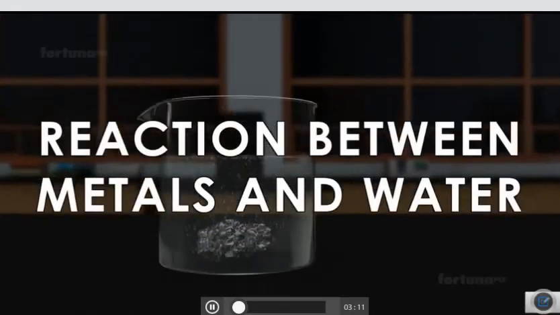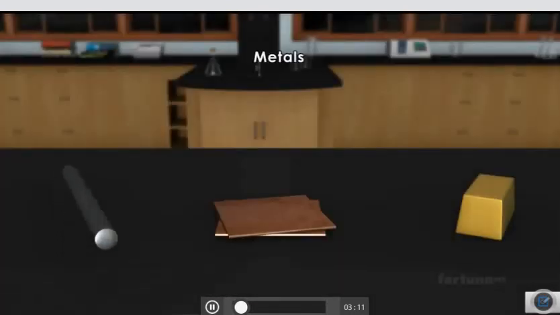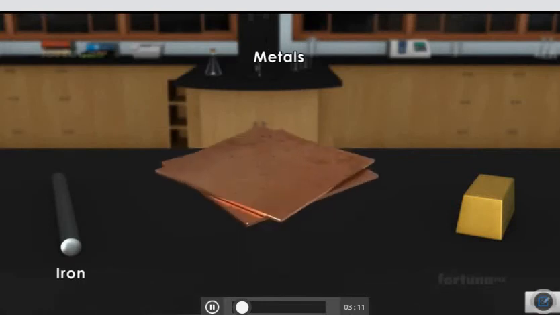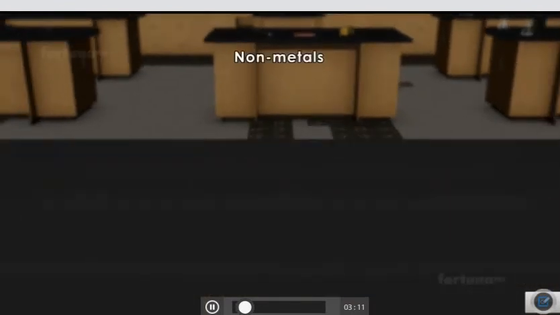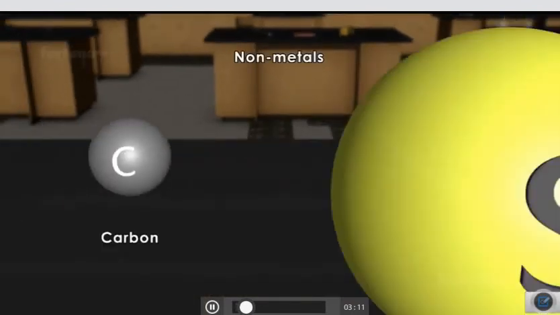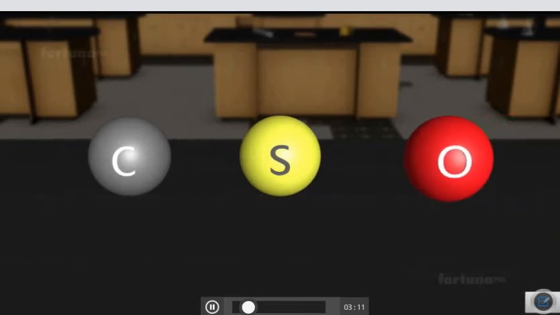Reaction between metals and water. Metals such as iron, copper, and gold have distinct traits that help us to distinguish them from non-metals such as carbon, sulfur, and oxygen. But looking only at their physical properties doesn't tell us all we need to know.